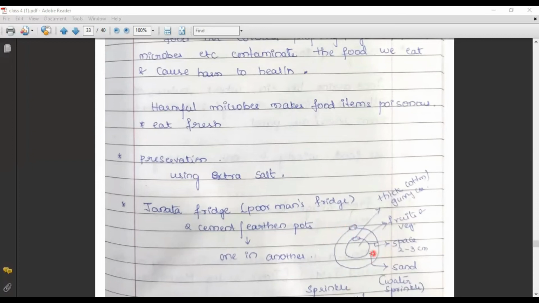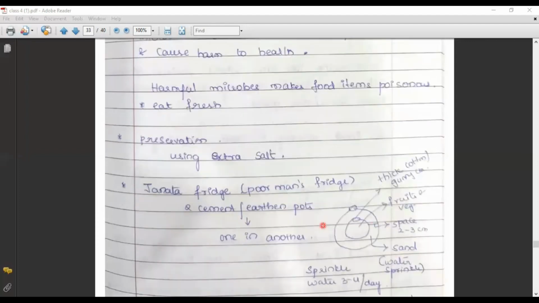One is a bigger pot, the other one is a smaller pot. The bigger pot is bigger in size, whereas the smaller pot is smaller in size, and the smaller one is inserted in the bigger one. Whatever gap is present between the smaller and the bigger pot, around 2 to 3 centimeters, is completely packed with sand.